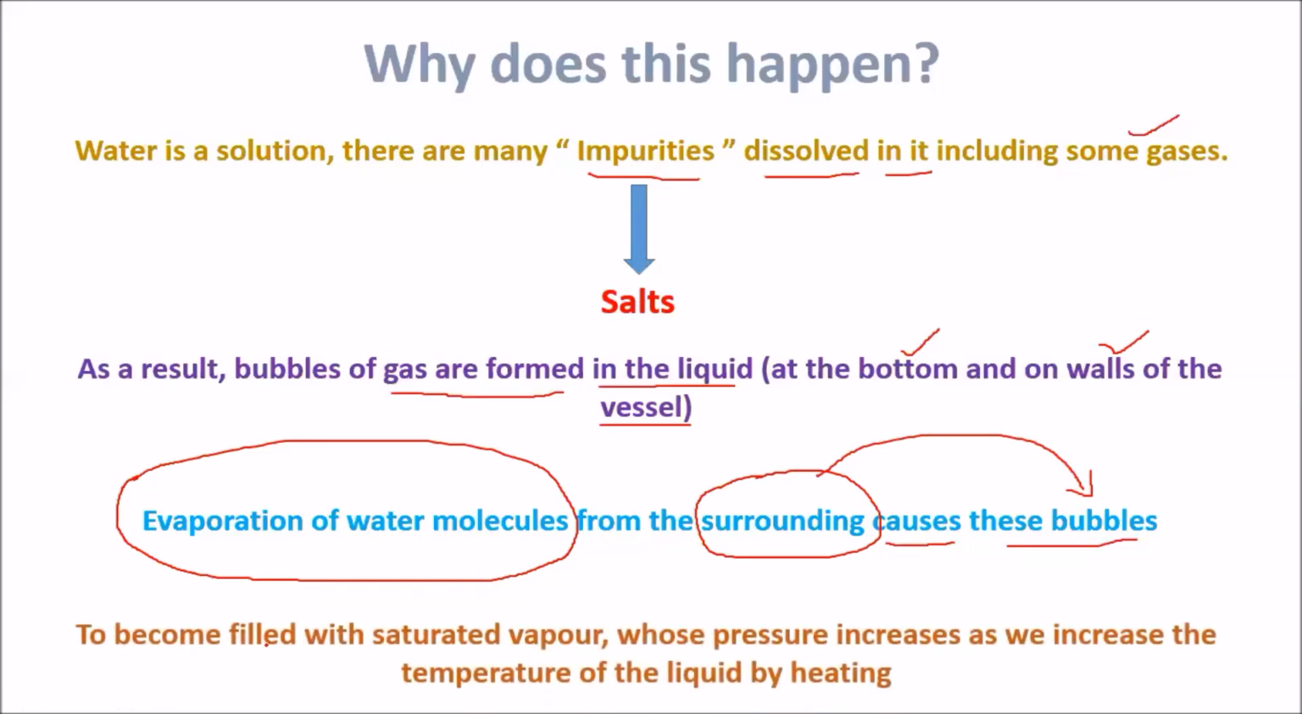The bubbles become filled with saturated vapors whose pressure increases as we increase the temperature of the liquid by heating. We already discussed saturation in our previous topics. The pressure in the water increases when we increase the temperature of the liquid by heating.